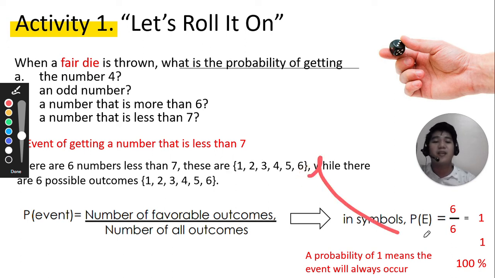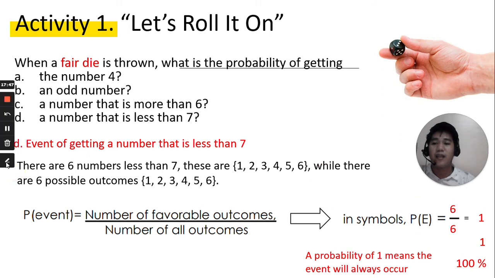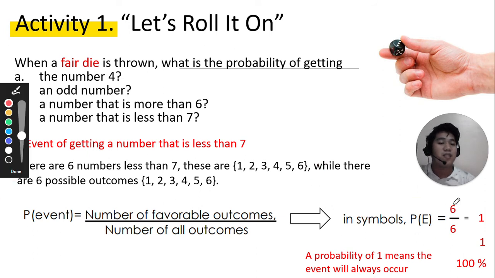So meaning we have 6 here over 6, so we have 1. And the probability is 1, means that the event will always occur. Okay? 100% we will get a number that is less than 7 in rolling a fair die. Well, we know that already.